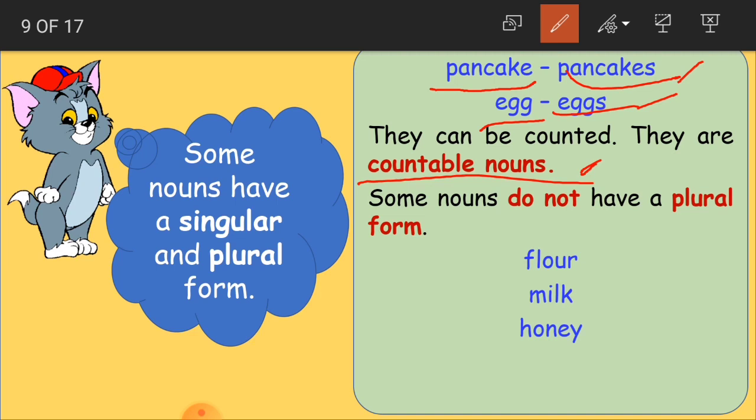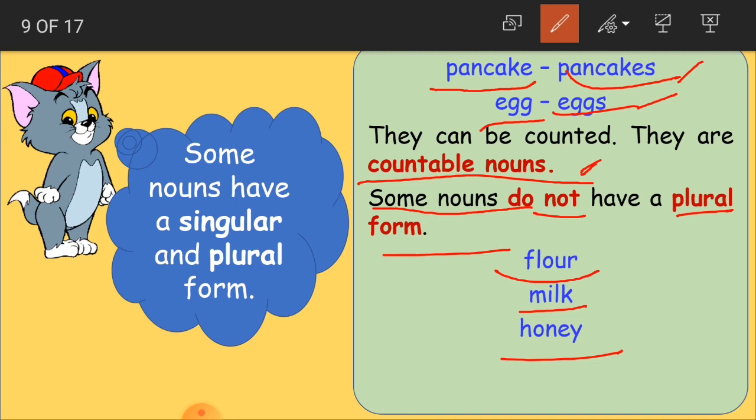Understood, children? And some nouns do not have a plural form. Suppose flour. If you see flour here, flour is flour only in plural also. So we cannot count it. So milk, honey.